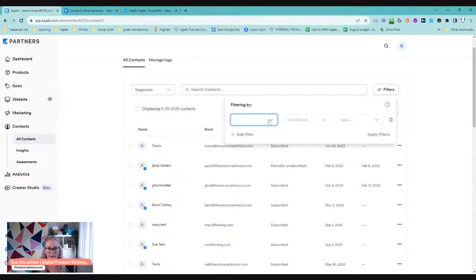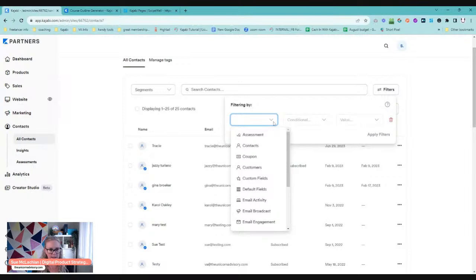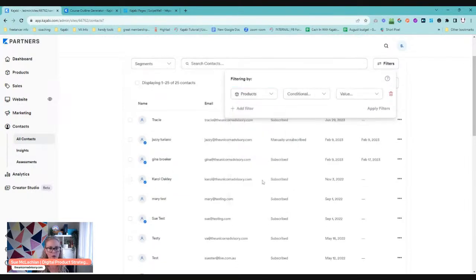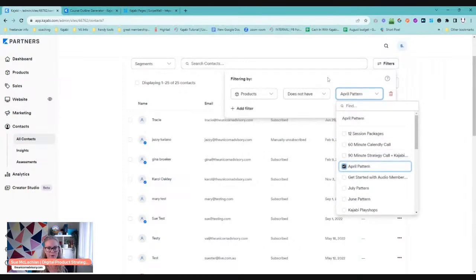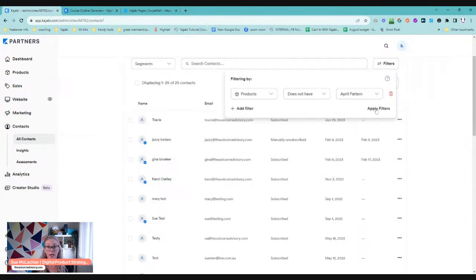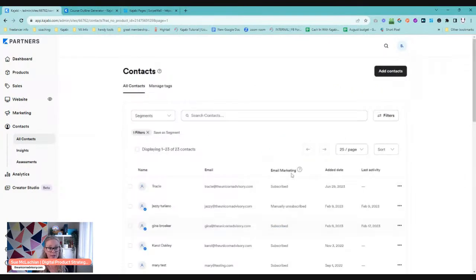So let's say, and this may not work, this being my test site, but let's say that we want anyone who owns a certain product, so they have or do not have. Maybe we'll do not have, which is probably easier considering this is not an actual real thing. We'll go with 8. So they do not have the product April pattern. So this is going to show everyone who doesn't have that product.